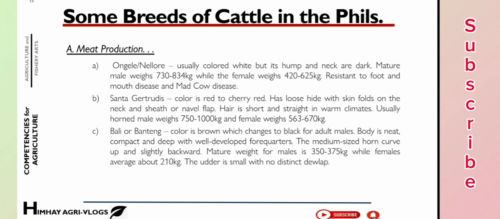Mature weight for males is 350 to 375 kg, while the female averages about 210 kilograms. The udder is small with no distinct dewlap. Okay?